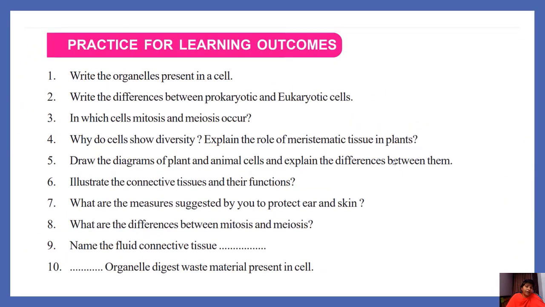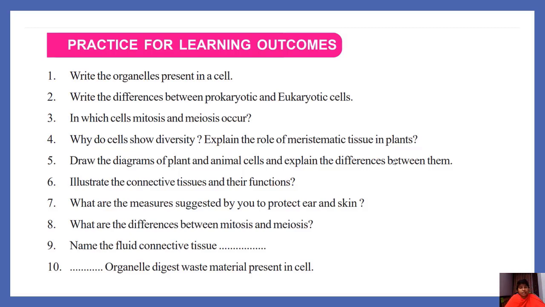Practice for learning outcomes. Write the organelles present in a cell. Mitochondria, lysosomes, Golgi complex, endoplasmic reticulum, vacuoles, chloroplast. These are all the organelles. Write the differences between prokaryotic and eukaryotic cells. Nuclear membrane is not visible around the genetic material in prokaryotic cells. Nuclear membrane is visible around the genetic material in eukaryotic cells. That means nuclear membrane is present in eukaryotic cells. In prokaryotic cells, nuclear membrane is absent.